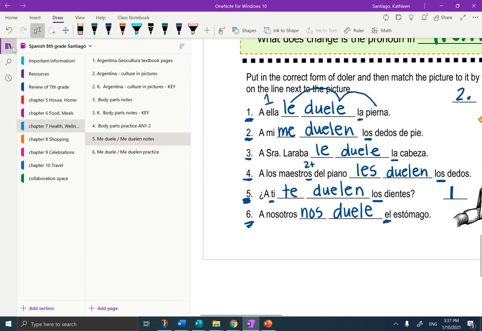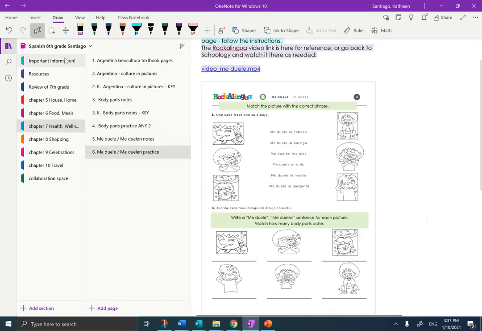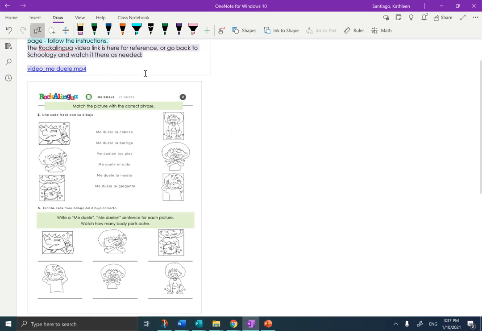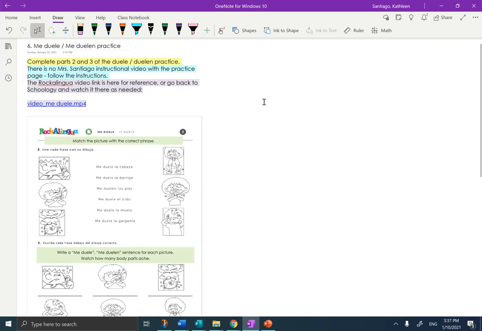Now you're going to go back to your OneNote, go to this page, and it says right here at the top the instructions. Page 6 in your OneNote, Chapter 7. Complete parts 2 and 3 of the Duele Duelen practice. There is no Mrs. Santiago instructional video with the practice page. Follow the instructions on the page.